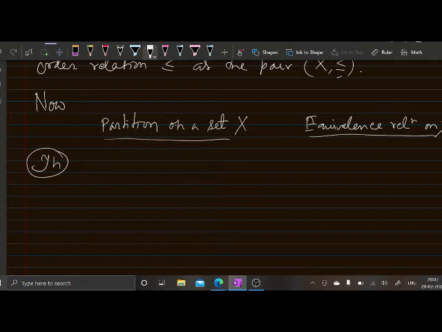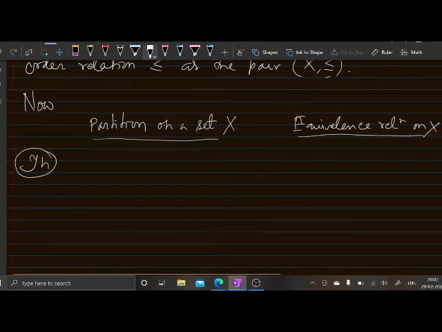So whenever you need to partition a set, the other way you can adopt is to just define an equivalence relation on that set, and then you can easily have a partition on the set.